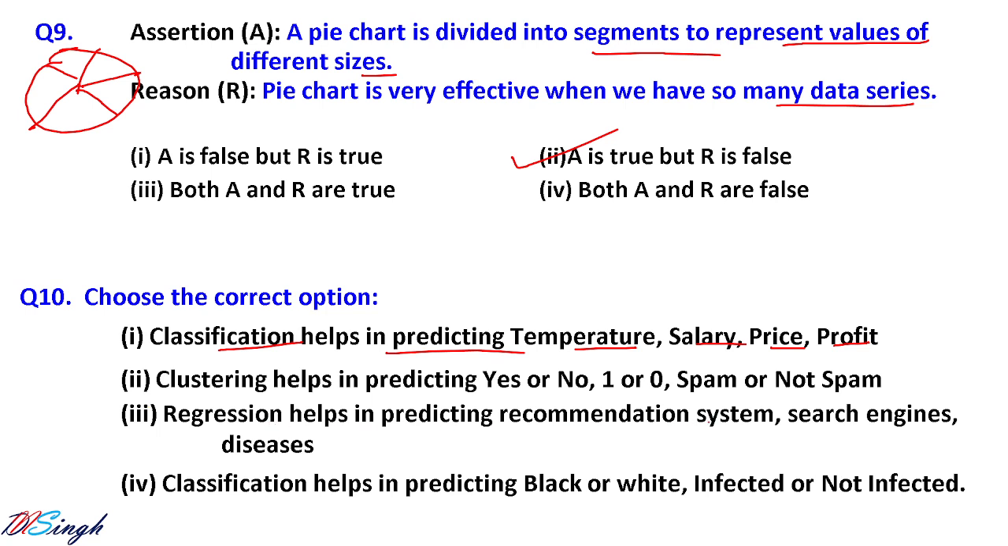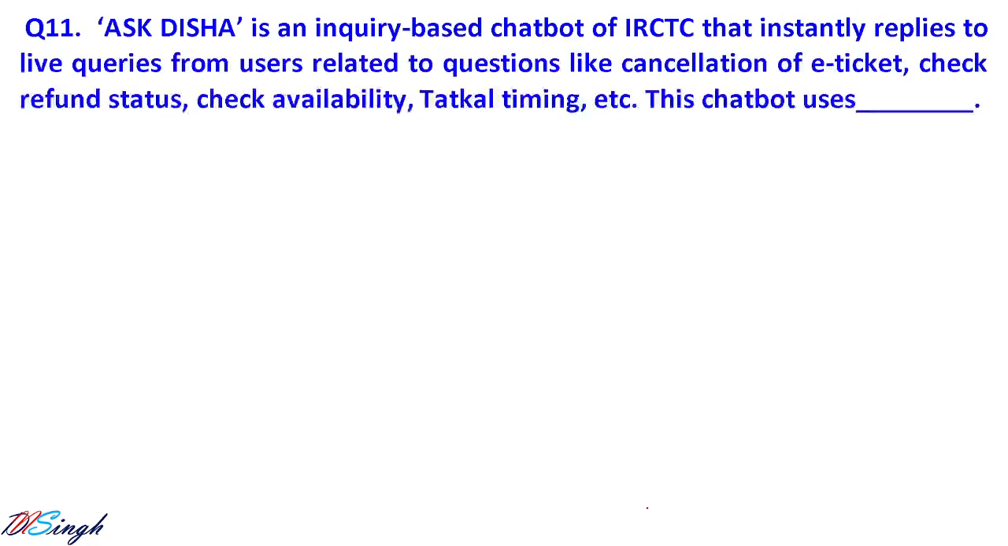Regression helps in predicting recommendation system, search engine, diseases. Regression helps in predicting the continuous data type. It is not going to predict a recommendation system or search engine or diseases. Classification helps in predicting black and white. There you have different classes, such as infected or not infected. So the correct option is what? Classification helps in predicting black or white, infected or not infected. Let us go for the next question.